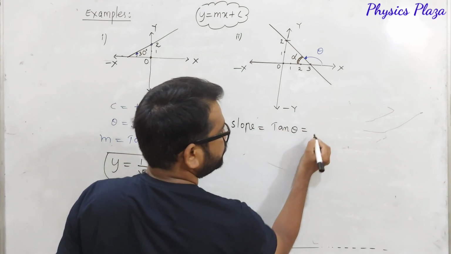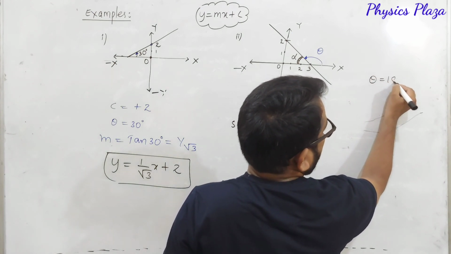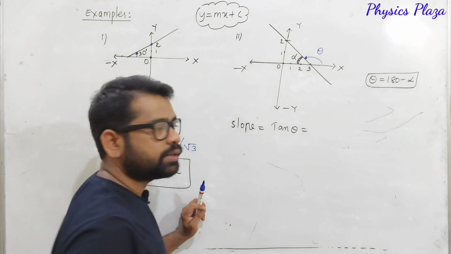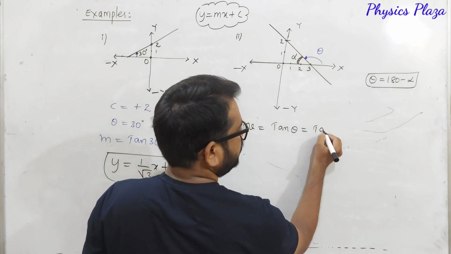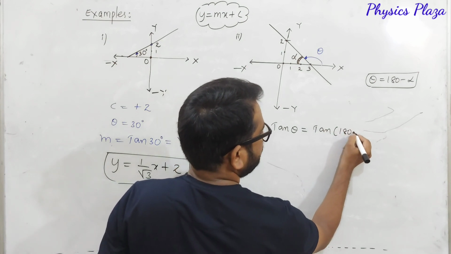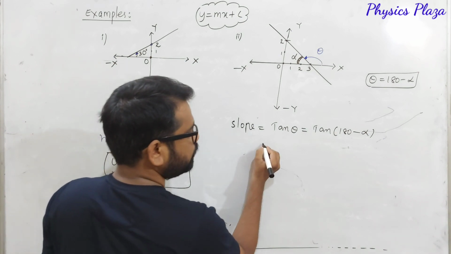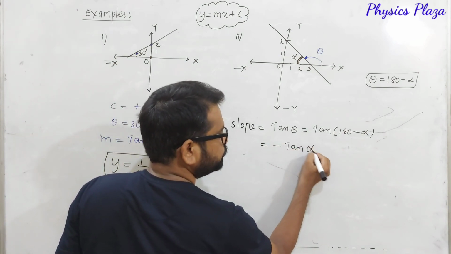But theta can be written as 180 minus alpha. It's very important. Theta can be written as 180 minus alpha. So it is tan of 180 minus alpha. Dear children, tan of 180 minus alpha is going to be minus tan alpha.